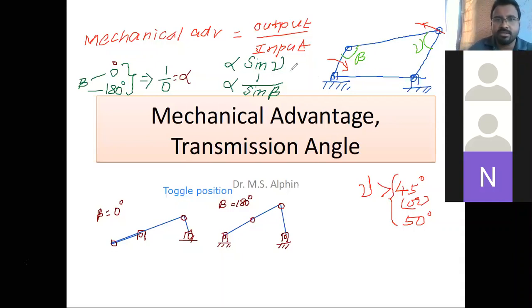this value is what? The sound is coming. So I'm muting all. Whenever you want, you can unmute and talk. So okay.